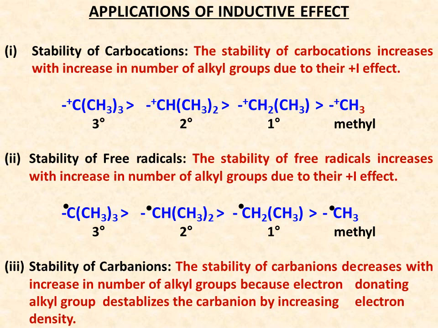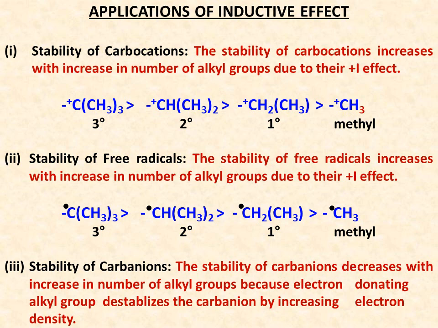Stability of carbanions. Inductive effect also explains the stability of carbanions. Carbanions are also reaction intermediate species, but they contain negative charge on the carbon atom. Since they contain negative charge on the carbon atom, they are electron rich species.